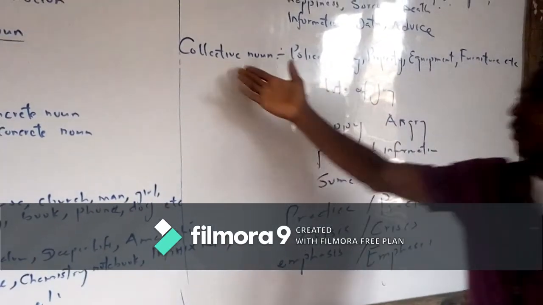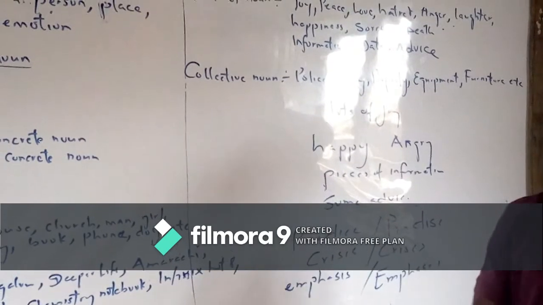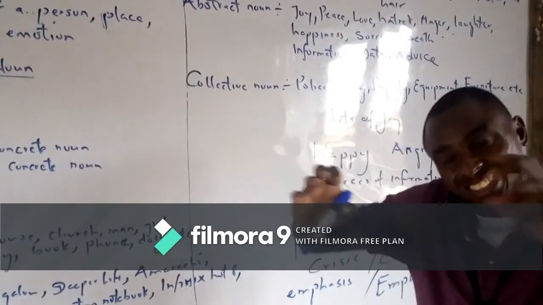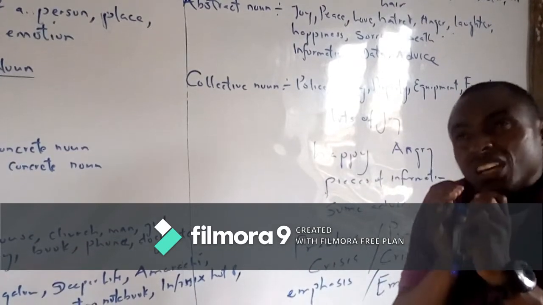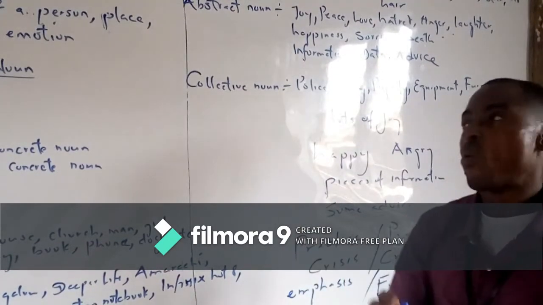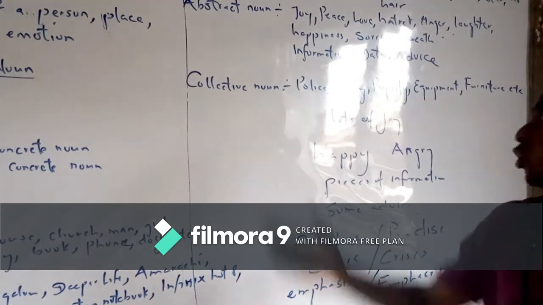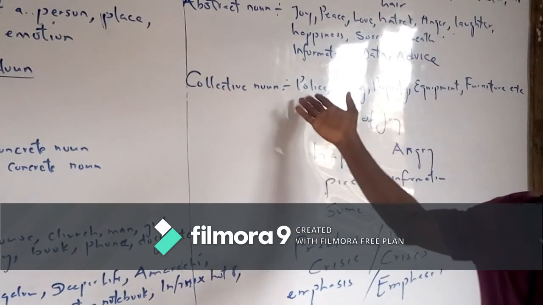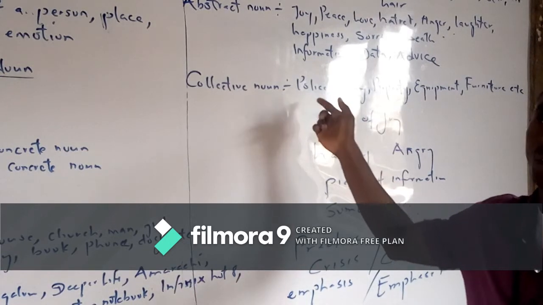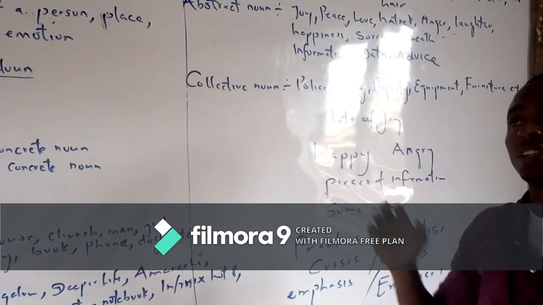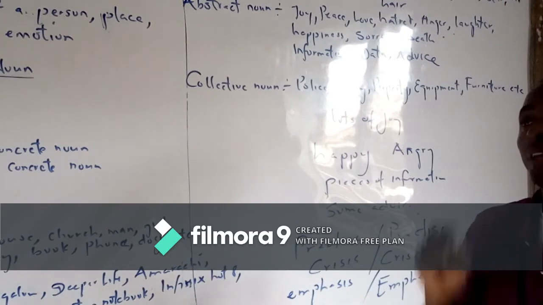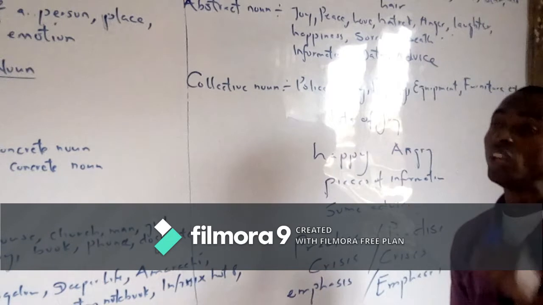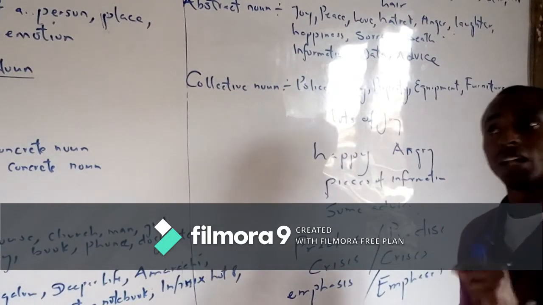Now let's look at collective nouns. Collective nouns are the name given to a group of the same noun. When a particular noun is in a group, the name we give to them is a collective noun. Examples include police. Police is a collective noun. If we have to specify the singular of police, it could be policeman or policewoman.